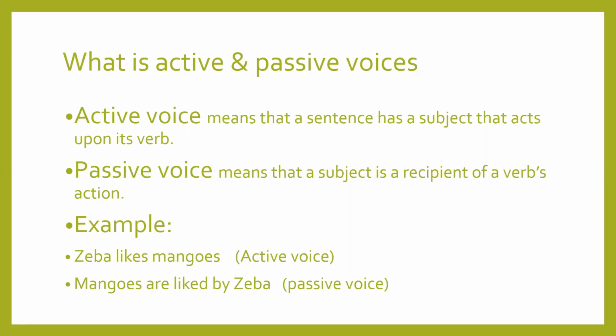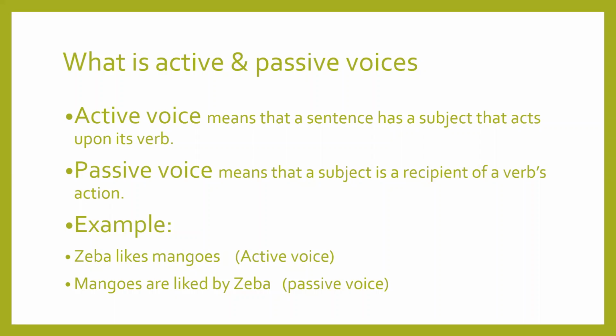Look at the example, Ziba likes mangoes. Now it is a sentence of present indefinite tense. It is in active voice because importance is being given to Ziba. Ziba is here subject, likes, verb, mango, object.